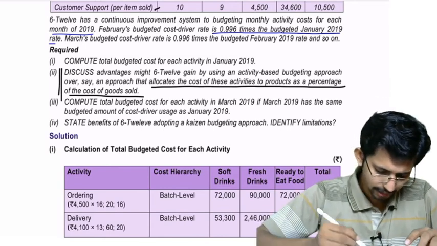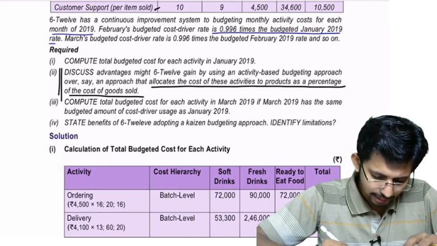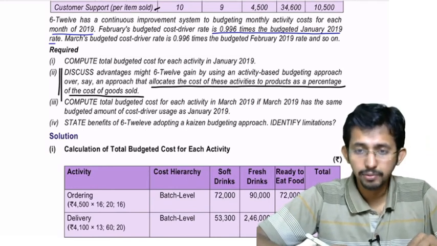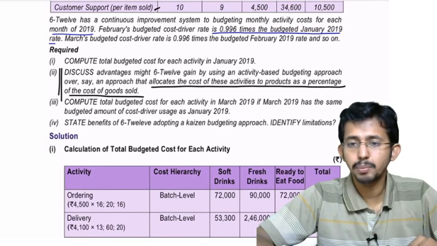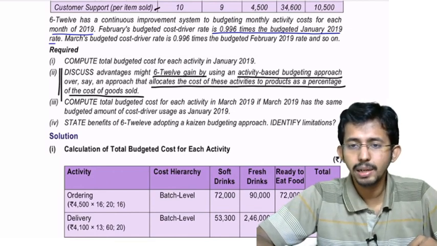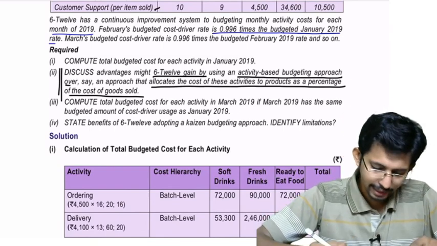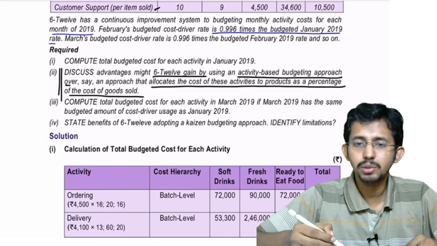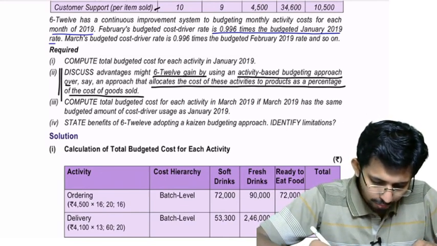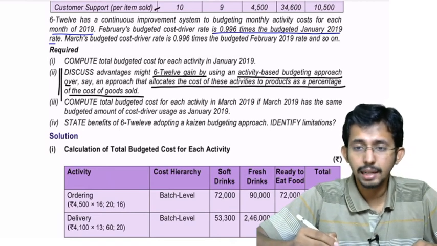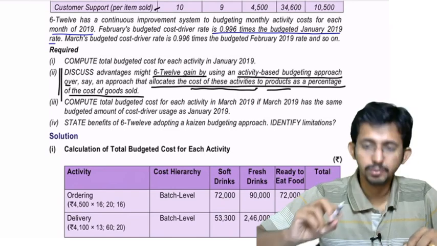Okay. What is given in the second part? They ask you to discuss the advantages that 612 may have by using an activity based budgeting approach over a traditional approach. And what is this traditional approach? This traditional approach is a method that allocates the cost of these activities to the products, okay, as a percentage of the cost of goods sold.